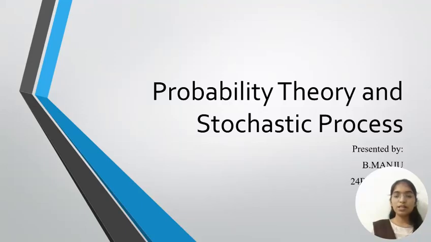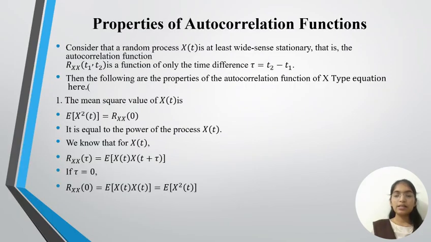Today I am going to give the seminar of probability theory and stochastic process. Let us see the properties of autocorrelation functions. Consider that a random process X(t) is at least wide-sense stationary, that is, the autocorrelation function Rxx(t1, t2) is a function of only the time difference tau equals t2 minus t1. Then the following are the properties of the autocorrelation function of X(t).